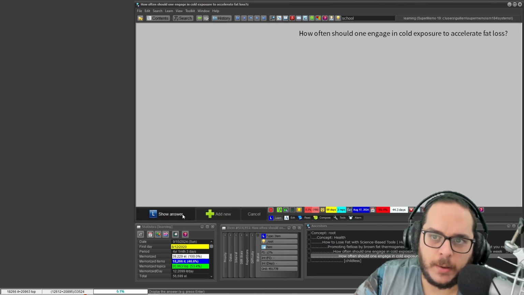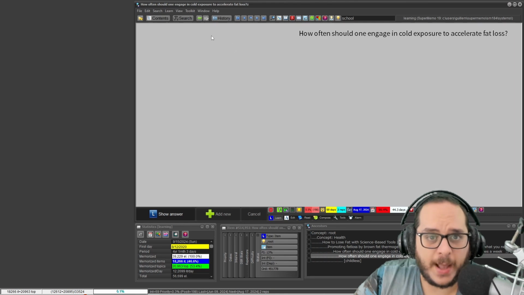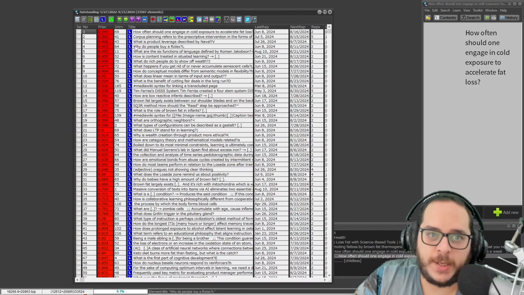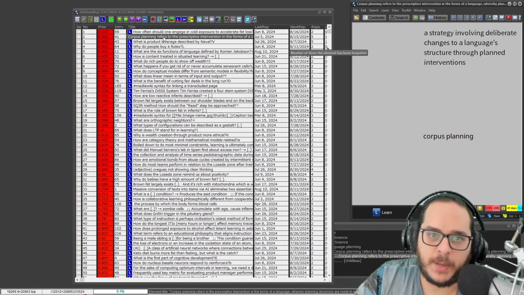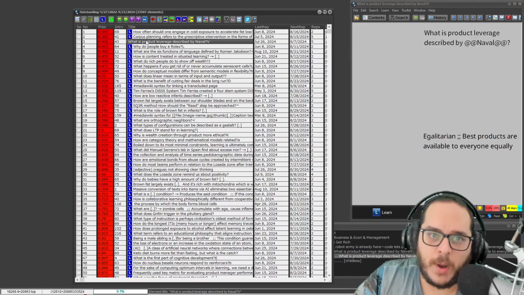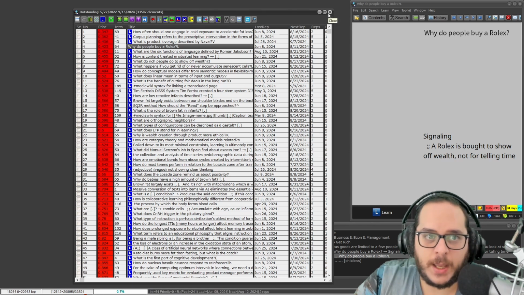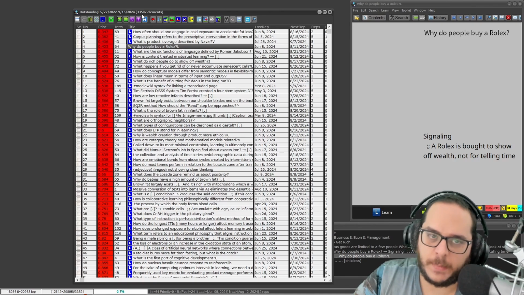Let's see. How often should you engage in cold exposure to accelerate fat loss? How can I know which one will be the next? You can know that in the main menu, View, Outstanding. So the next one would be this one: a strategy, corpus planning refers to what leverage is created by novel, why people buy a Rolex, and all of that sort. And in my case, look at the title. Yes, I have 33,000 outstanding elements.